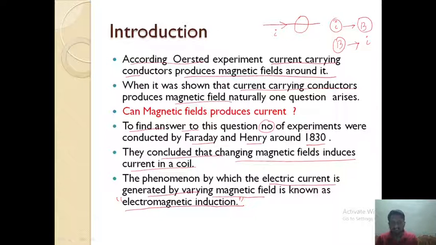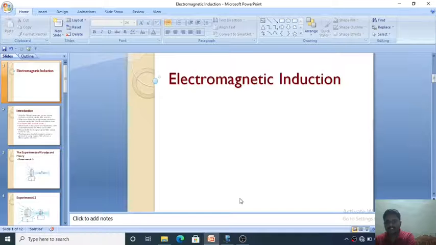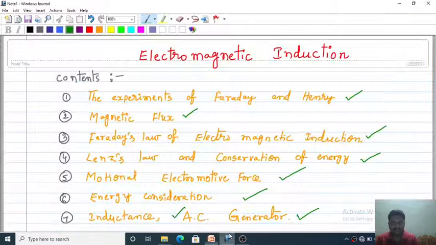In this chapter, we will discuss the experiments of Faraday and Henry and Faraday's law of electromagnetic induction.